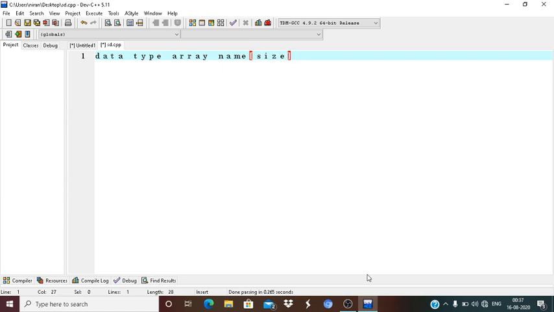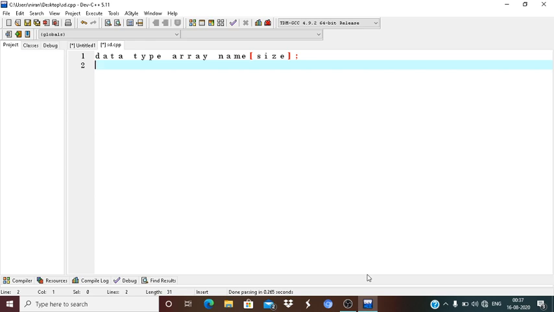It is the general format for declaring an array variable. So what is the appropriate data type, the array name, and the size.